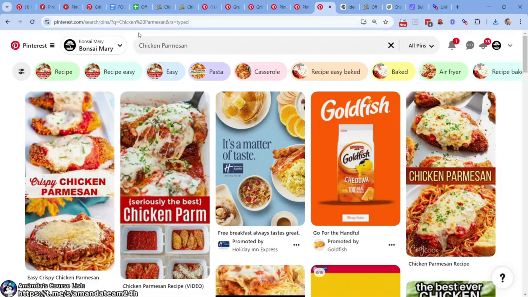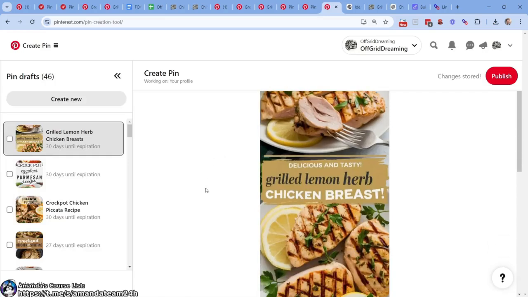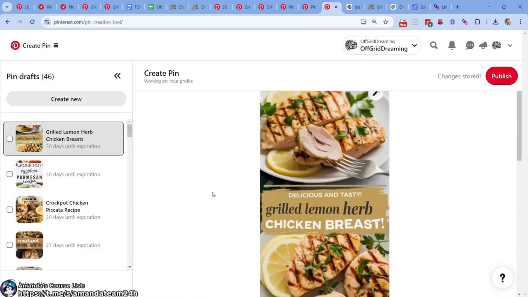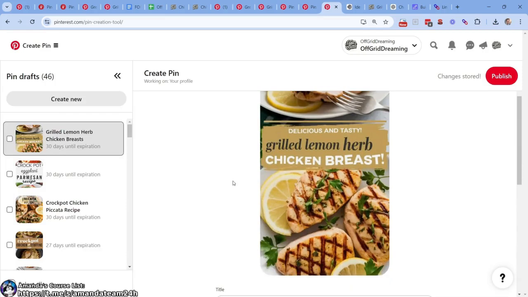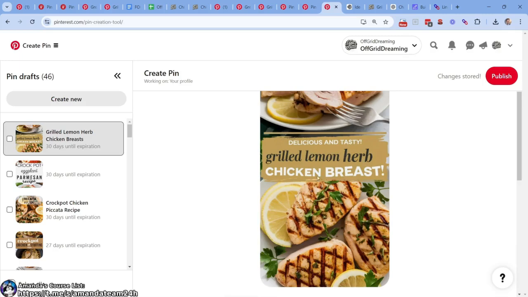We could take that and come over to Pinterest. I actually want it on my other account. Okay, there we go. So this is the other account that we're going to post it to. This is it. So XNConvert made it a JPEG. Nice. So it's no longer a WebP, right? Delicious and tasty grilled lemon herb chicken breast.